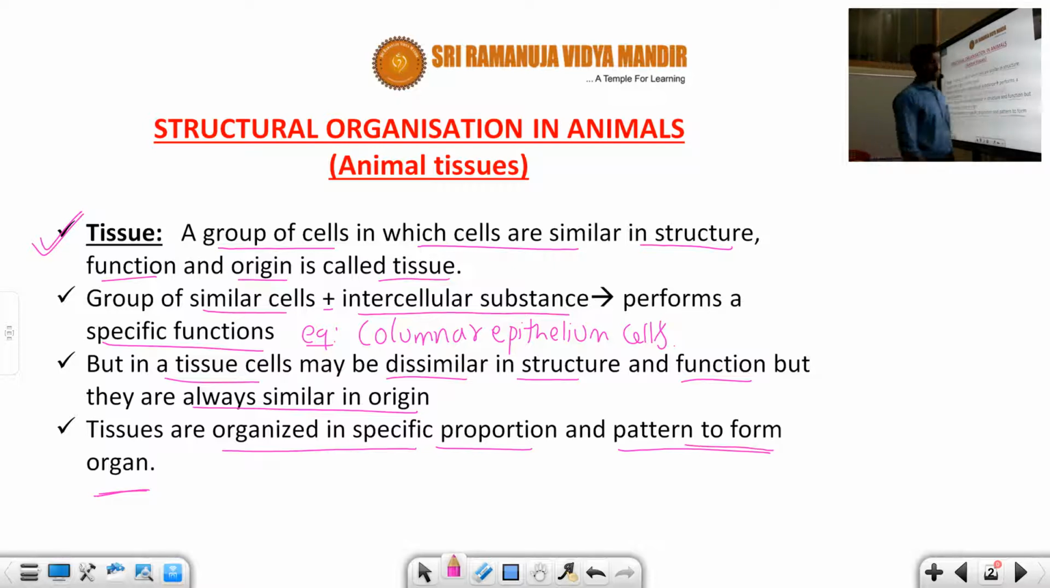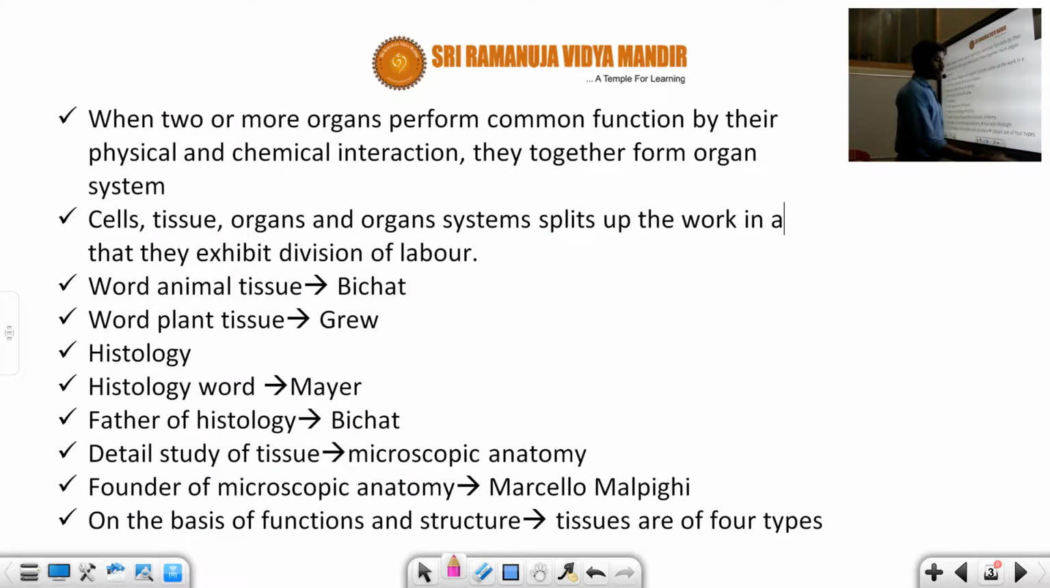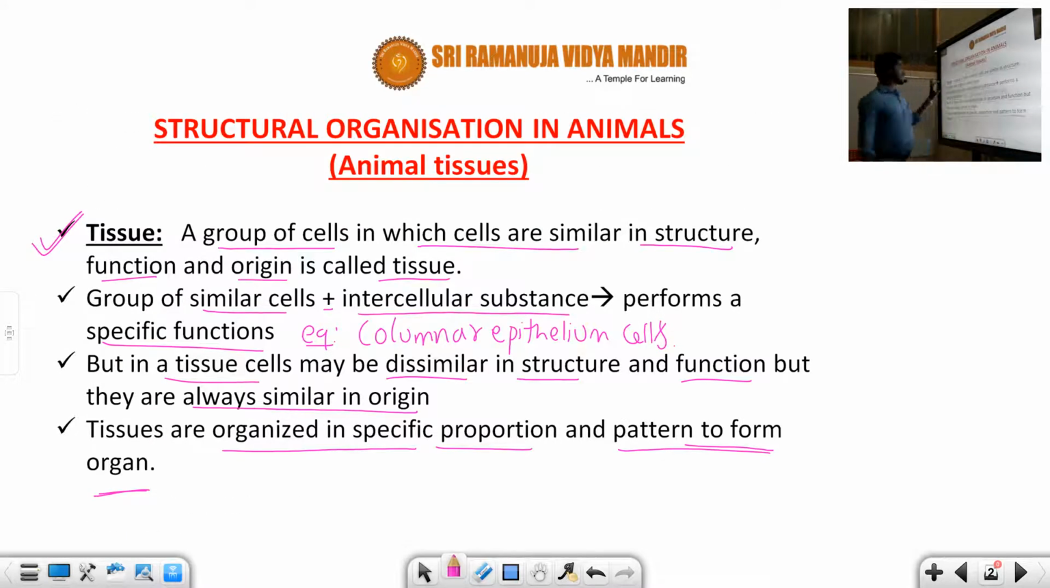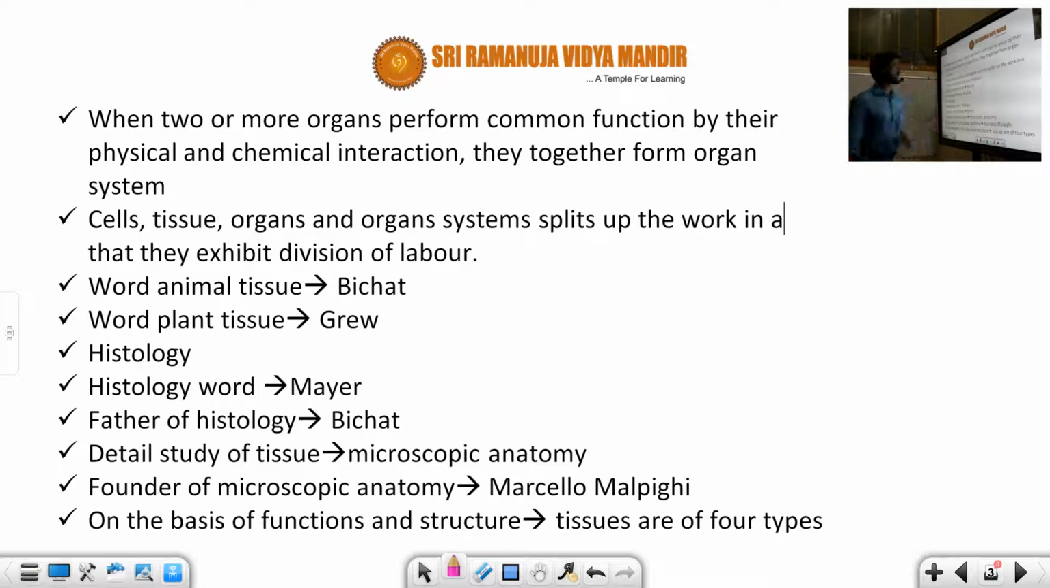Next, you can see another piece of information. What you learned in this first slide is the tissue definition and how it performs a specific function. The common example I'm taking here is the columnar epithelium cells, and how tissues can be dissimilar in structure and function but very similar in origin. The tissues are organized to form an organ. So this is the first slide introduction, students. And another one is, when two or more organs, generally you know that tissues constitute to form an organ.